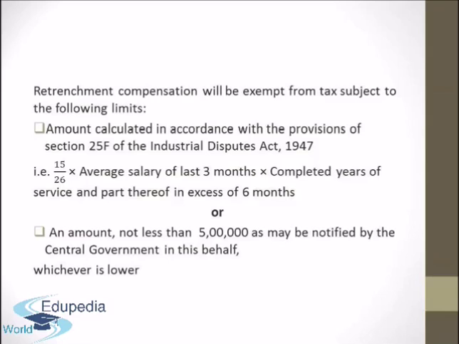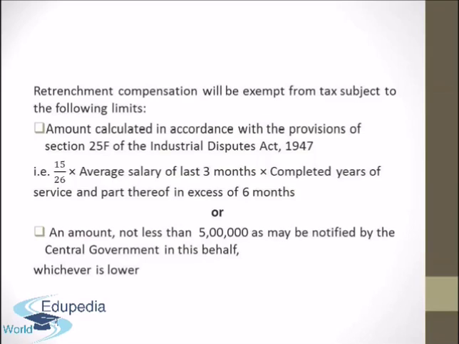Let us see once again what are the two amounts. Number one is 15 by 26, that is 15 days salary, in which 1 month is equivalent to 26 days. So we calculate 15 days salary into average salary of last 3 months.